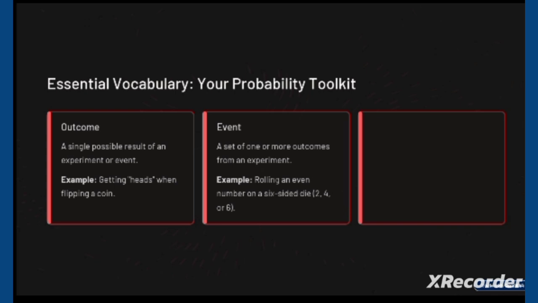If we roll a die, there are three even numbers, so it's a set of even numbers. It means there can be more outcomes, one or more outcomes. So the third one is sample space.